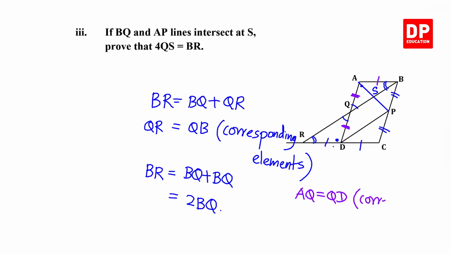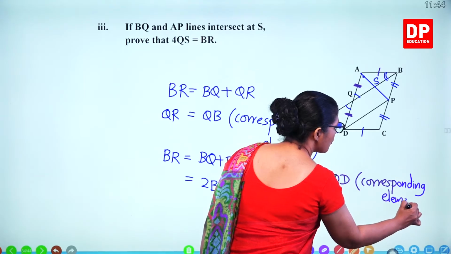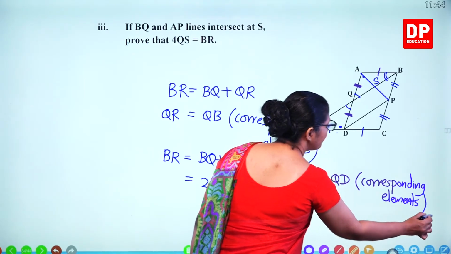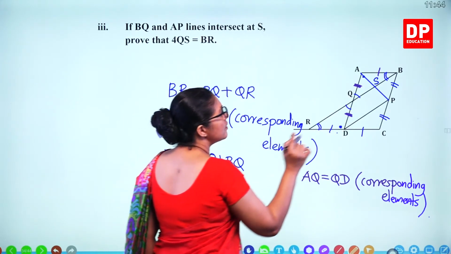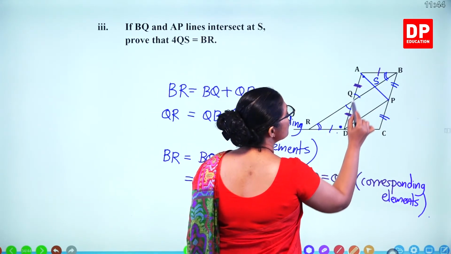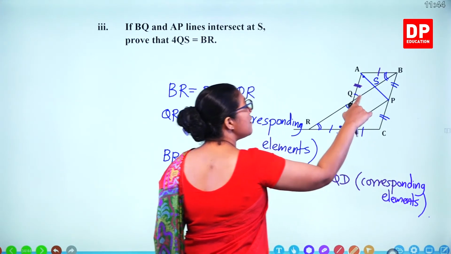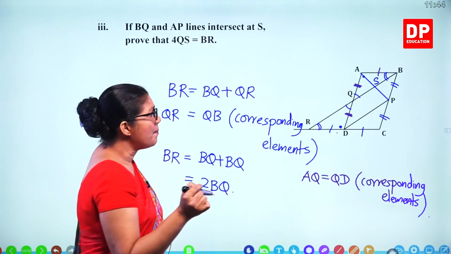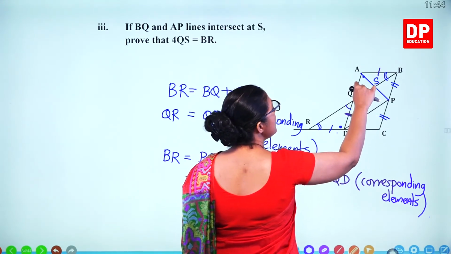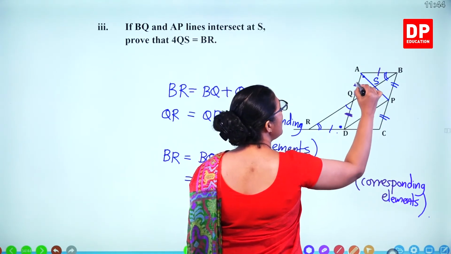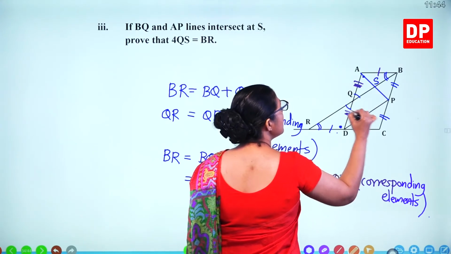That's corresponding elements of the congruent triangles. So these two lengths are equal. So what else can we say? These two are equal, so that means this is a parallelogram. This is the midpoint, this is the midpoint, so these two lengths are also equal. So you can put the double lines.